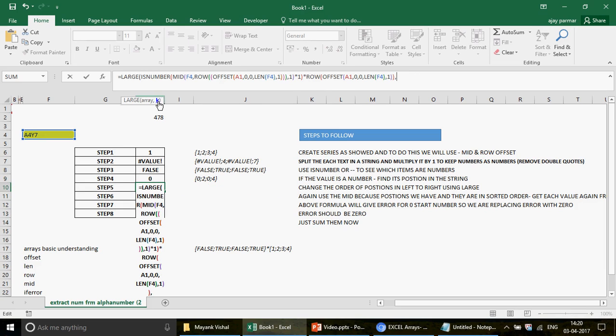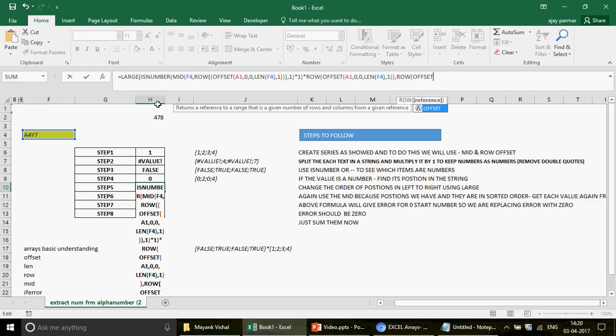You can see this k. It means what is the largest number you need. I need first, second, third, fourth, all. Okay, so in that case you can't write here 1 or you can't write here 2, because you need it as an array. You need first, second, third, fourth all in one go. Alright, so again guys, you will use the same function, which is, this time we are going to use that function in the kth parameter. So I'll use row and then offset, and then you're going to write A1.